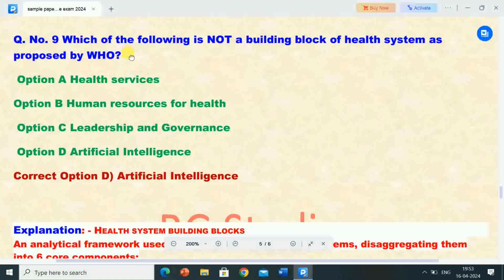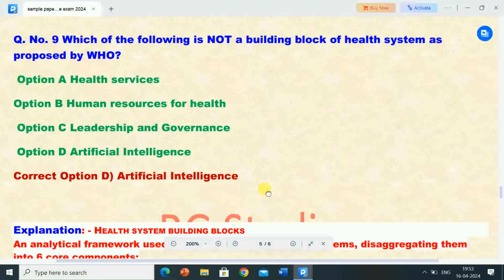Next question is 9. Which of the following is not a building block of health system as proposed by WHO, that is World Health Organization? Options are A, health services; B, human resources for health; C, leadership and governance; D, artificial intelligence. Correct answer is option D, artificial intelligence.